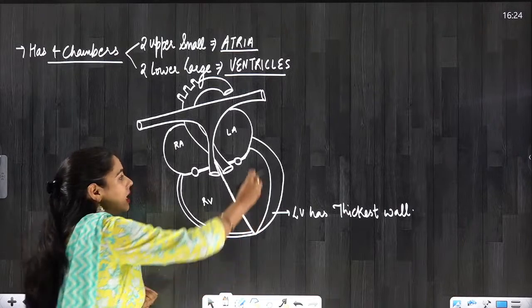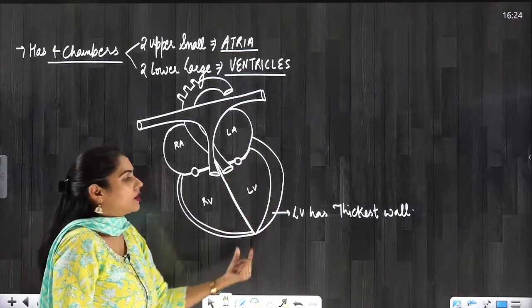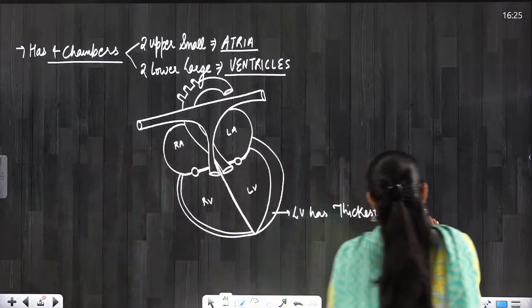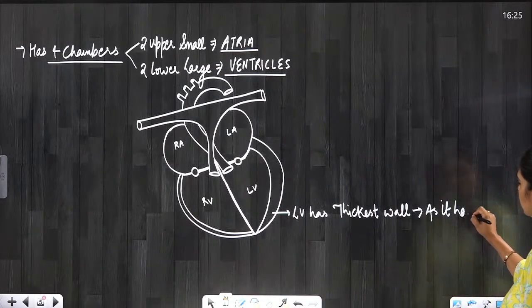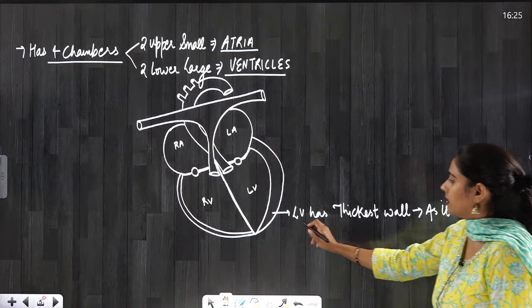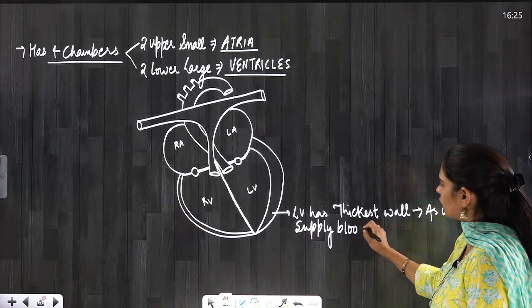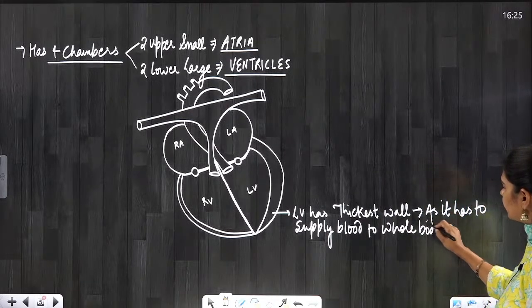That is why the myocardium, the wall of the left ventricle, is the thickest. Are you understanding this? So the left ventricle has the thickest wall as it has to supply blood to the whole body.